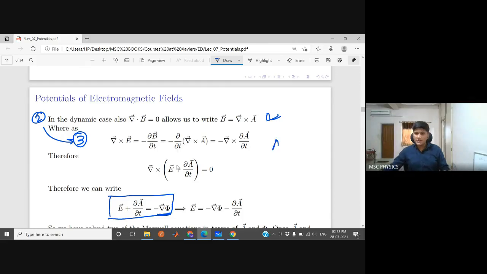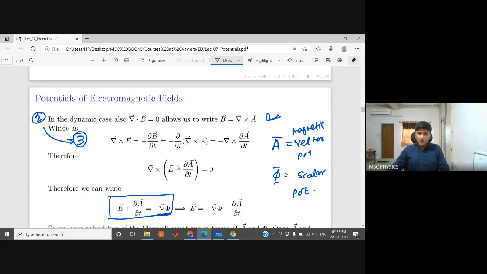So we have two quantities. One is A, which we call the vector potential, or magnetic vector potential. And there is another one, the scalar potential, corresponding to the electrostatic field.